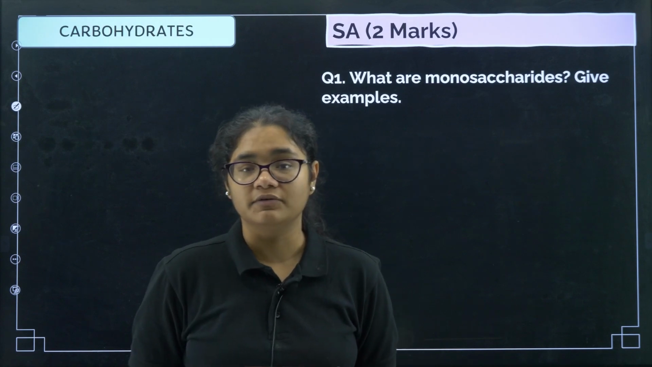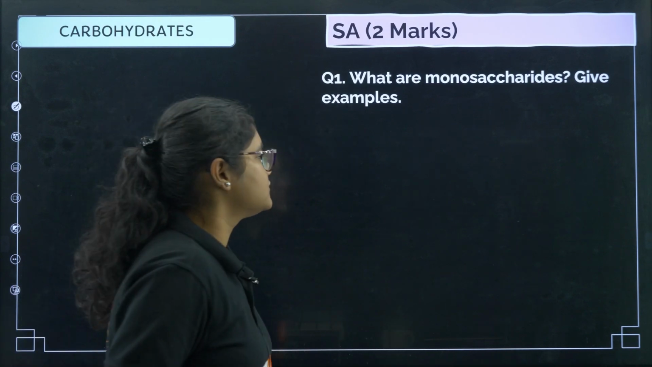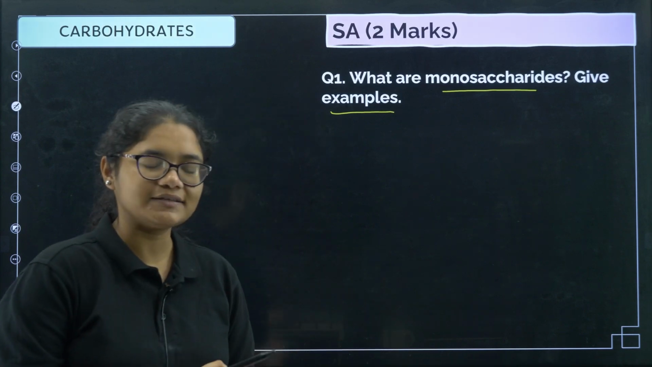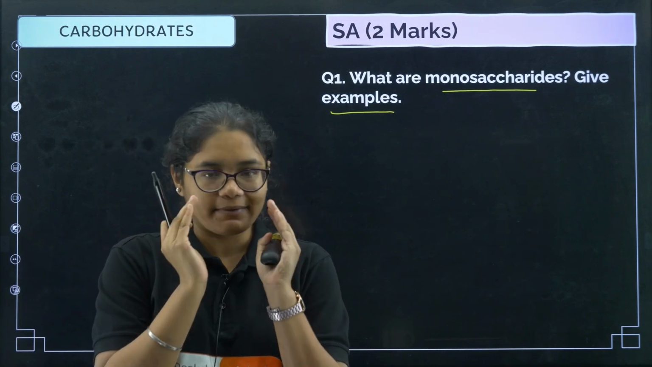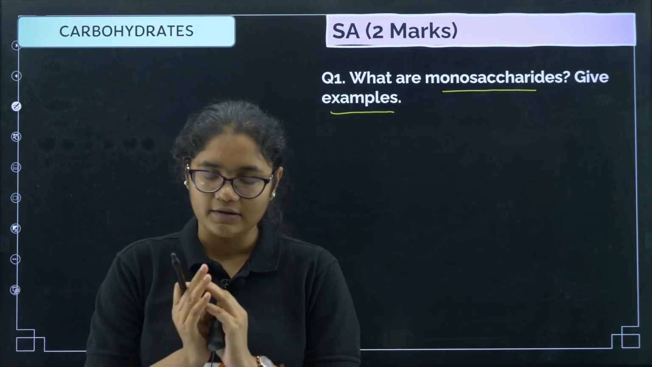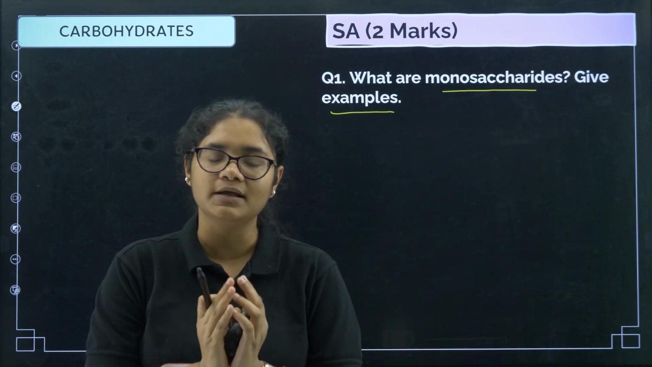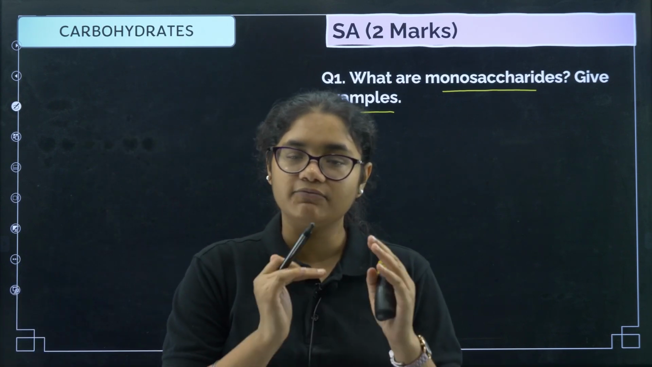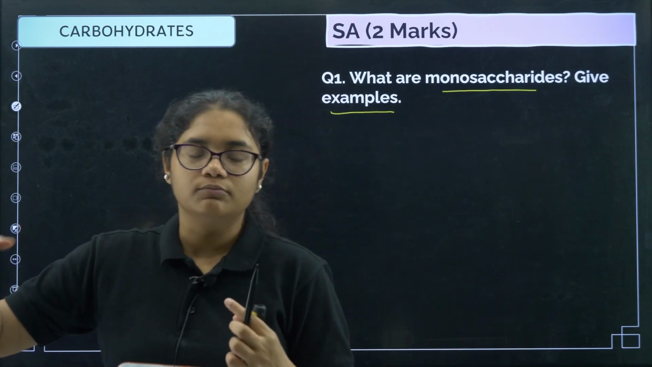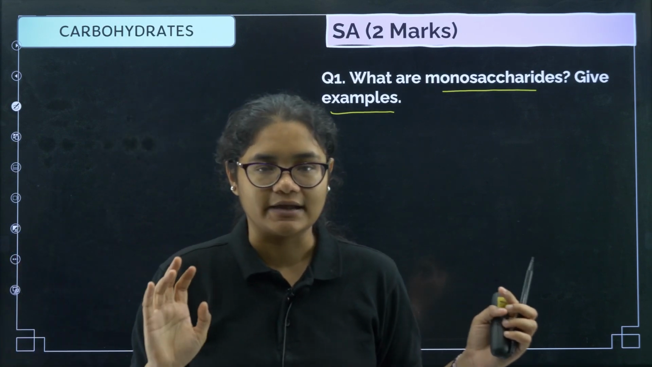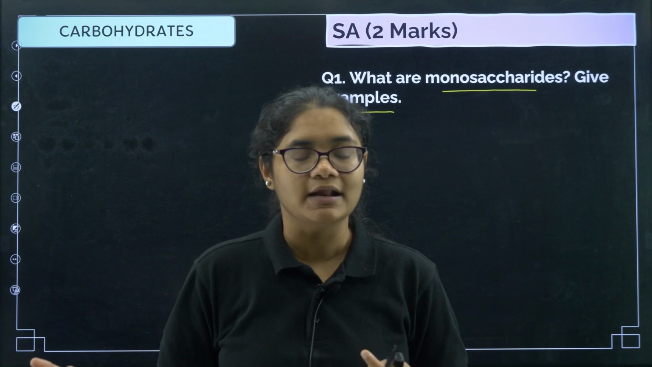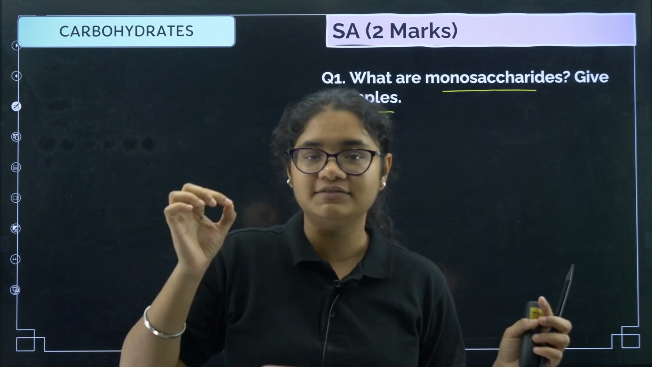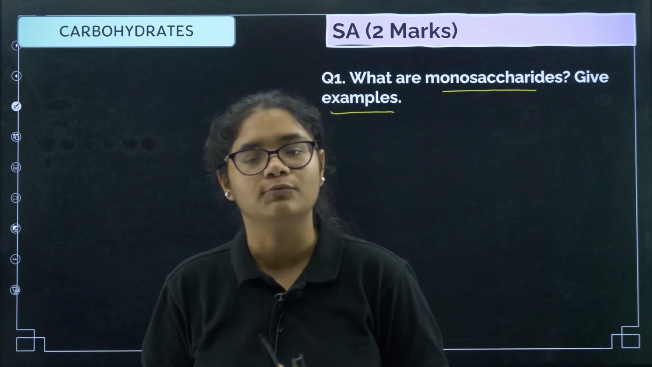So first we will start with the questions of carbohydrates. So first is, what are monosaccharides? Give examples. So as I told you, carbohydrates are made up of small units. The monomers of carbohydrates are monosaccharides. So when you break a carbohydrate, if you are getting 2 monomer units in that, then it is a disaccharide. If you get 3, then you get trisaccharide. But carbohydrates which cannot be further hydrolyzed, the simplest unit of carbohydrates are called as monosaccharides.